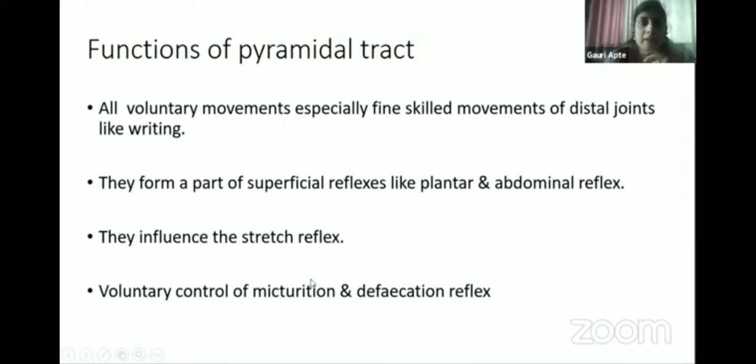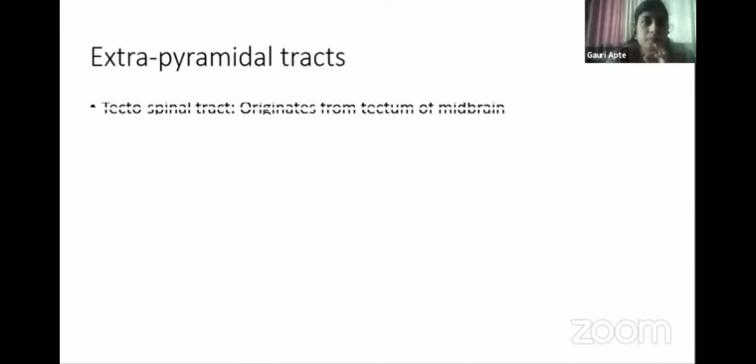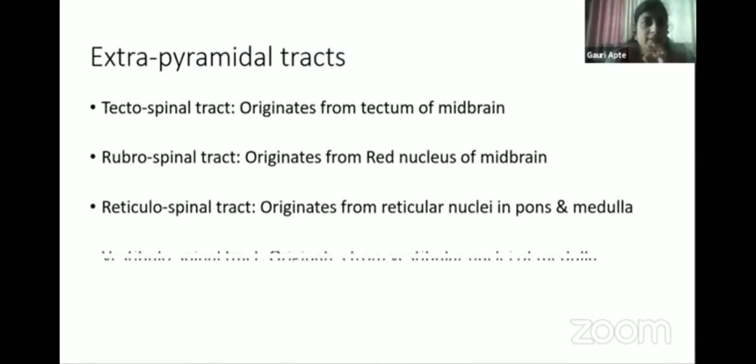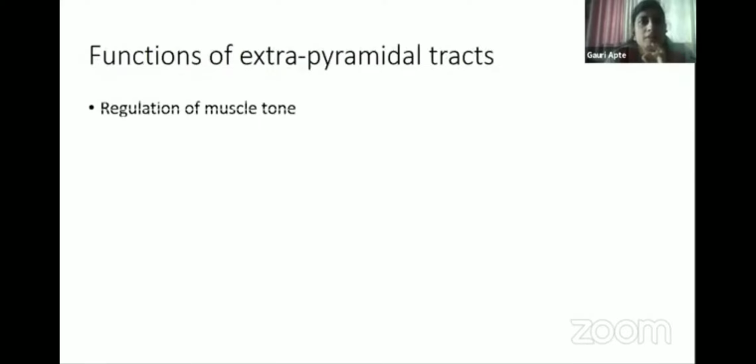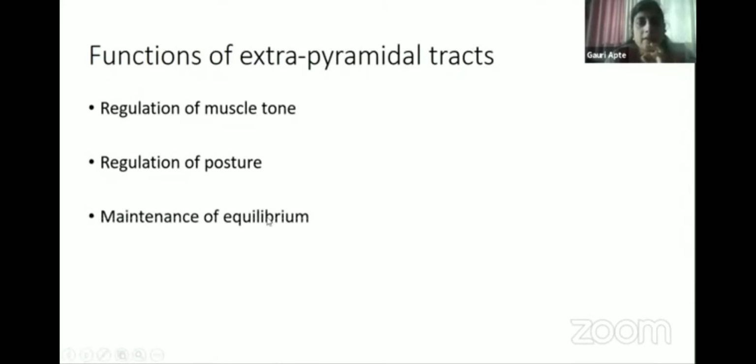Other than the pyramidal tract, which originates in the cerebral cortex, there are extrapyramidal tracts which originate from lower structures in the brainstem. So these are the names of the extrapyramidal tracts: olivospinal, rubrospinal, reticulospinal, etc. Functions: they are involved in regulation of muscle tone, regulation of posture, maintenance of equilibrium, and gross postural movements of the proximal joints. So this is a simplified enumeration of the overall functions.